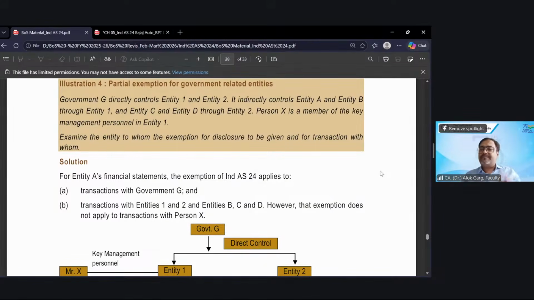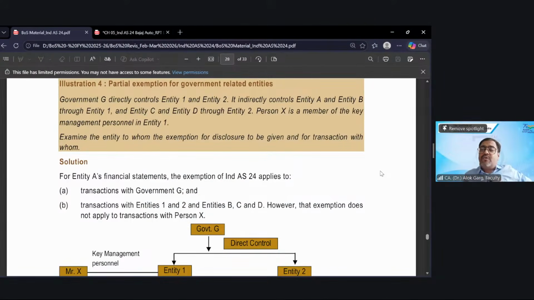For example, if the standard says that government entities like entity 1 and 2 are exempted for disclosures, are they exempted for disclosure with all the entities or only with the government? For example, entity 1 is paying 2 crore rupees to an outsider chartered accountant who becomes the CFO of this company. So this CFO is a KMP of entity 1.